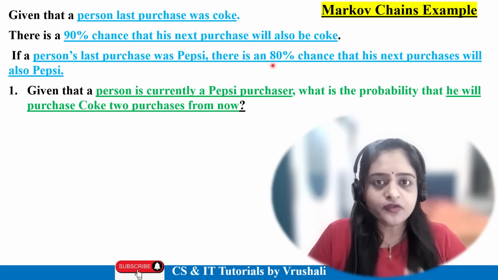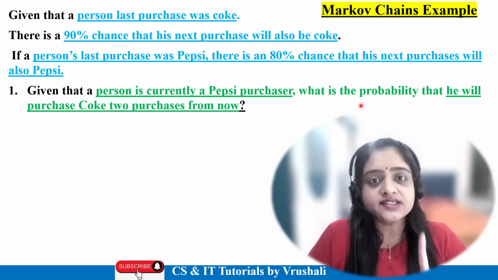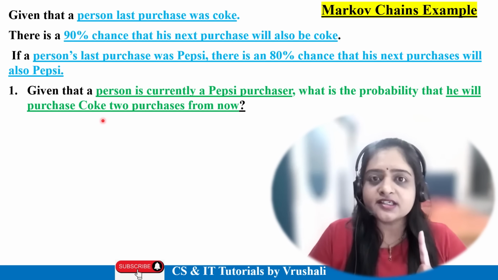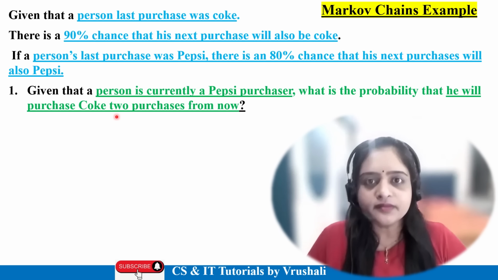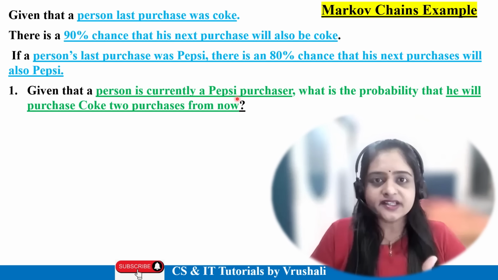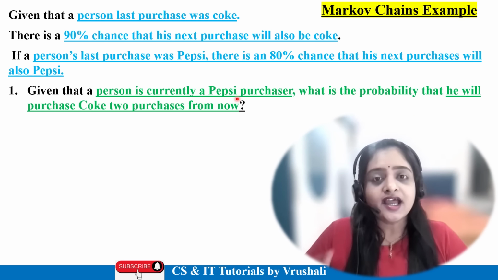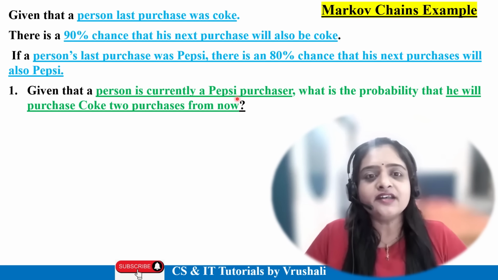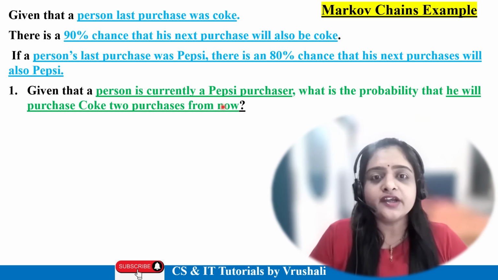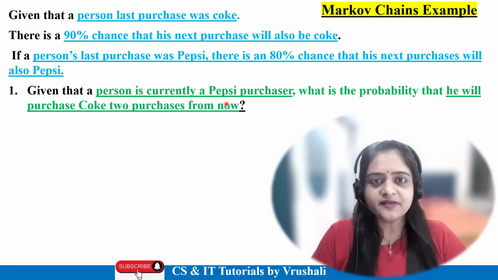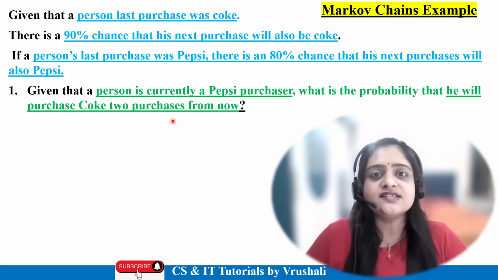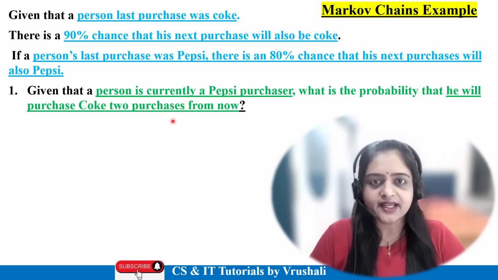Now you have to find out, if the person currently buys Pepsi, what is the probability he will purchase Coke two purchases from now? Means first they purchase Pepsi, in between they purchase something else, and after that they purchase Coke. So you have to find the probability of this. Now you will understand this. There are particular states in this given question, right? Now let's see how to solve this.